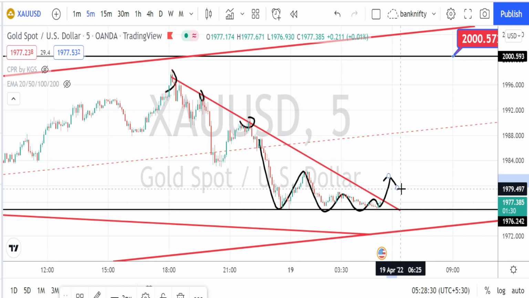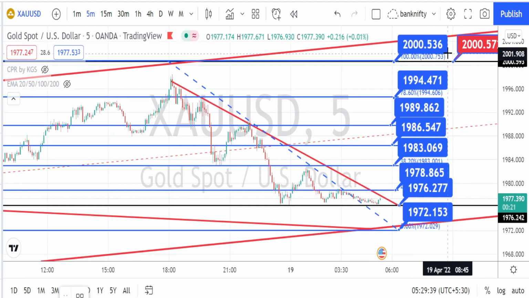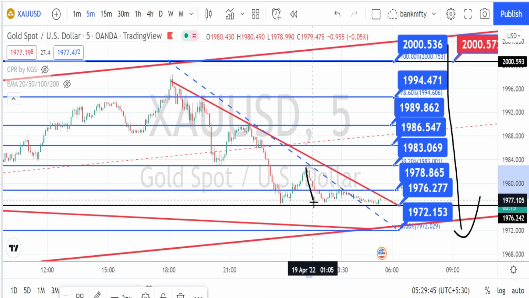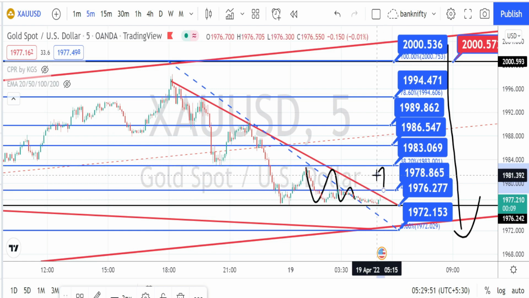Let us mark the support and resistance levels for 5 minutes time frame. So these are all the resistance and support levels for 5 minutes time frame. Currently the price action is trading between this resistance and support line from the 5 minutes time frame. Wait for a directional breakout in 5 minutes time frame.